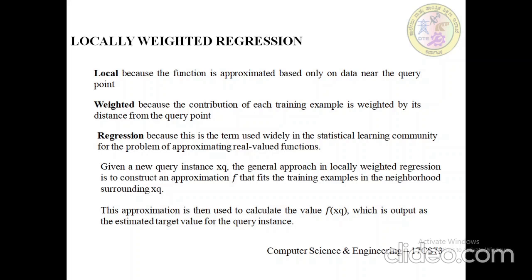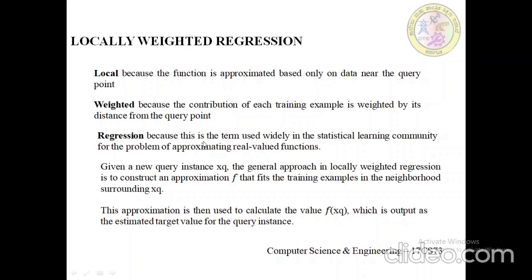For example, we might approximate the target function in the neighborhood surrounding xq using a linear function, a quadratic function, a multi-layer neural network, or sometimes other functional forms. The phrase locally weighted regression is called local because the function is approximated based only on data near the query point, and it is called weighted because the contribution of each training example is weighted by its distance from the query point.